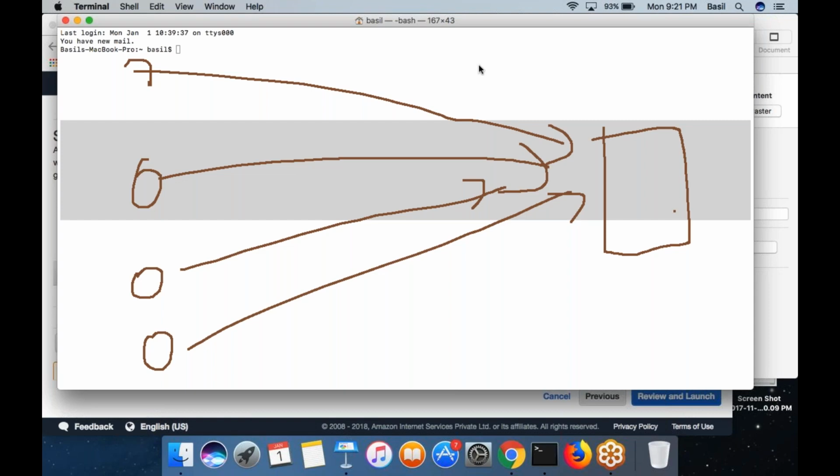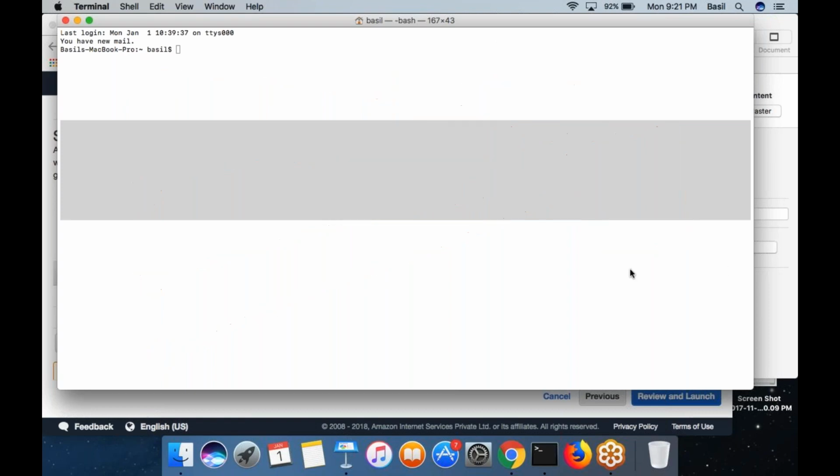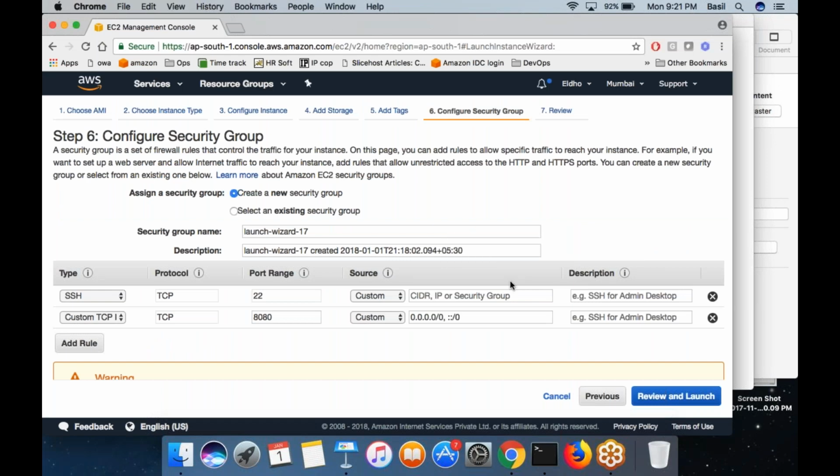So you can actually specify which IP block can connect to my EC2 machine. If this guy is browsing from a particular IP block, then allow him. So you can actually specify which IP block can connect to the specified port here.